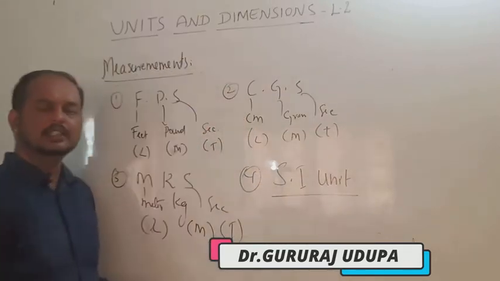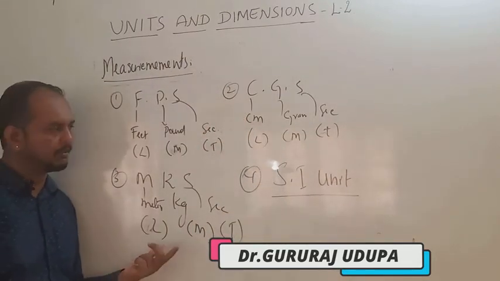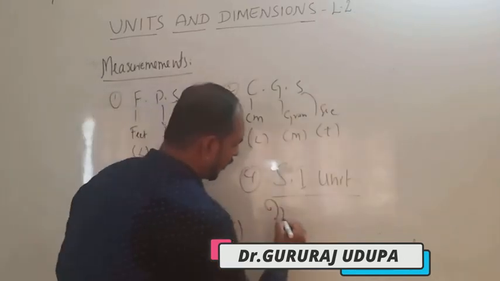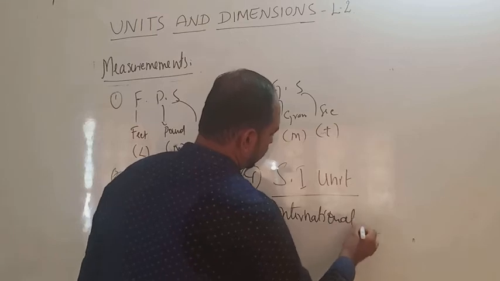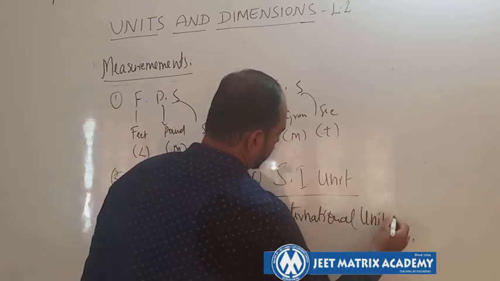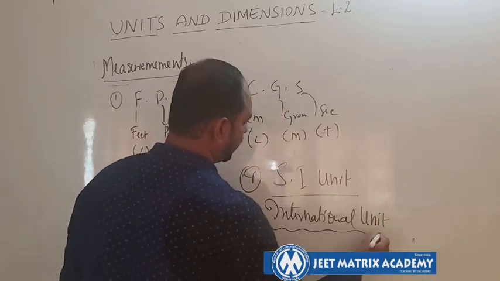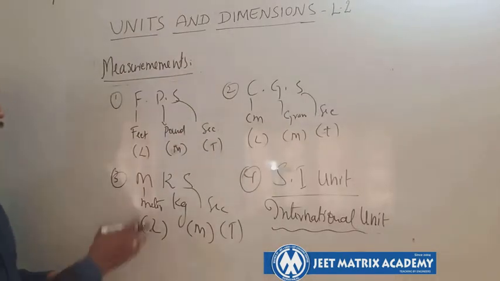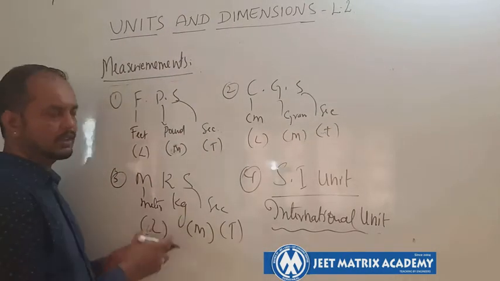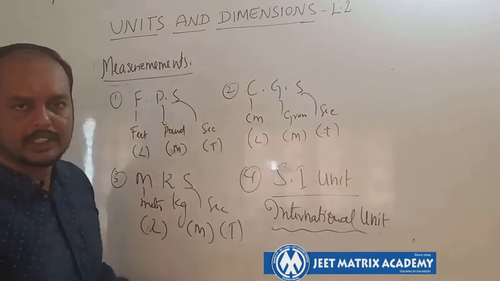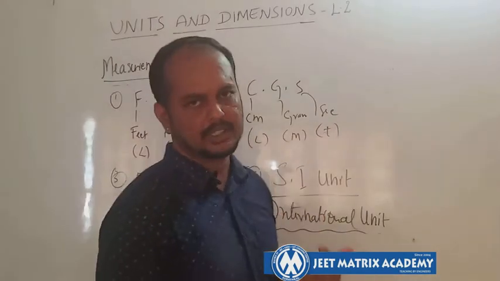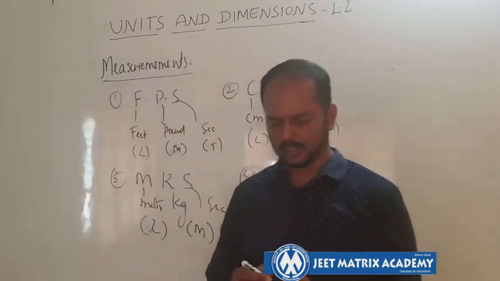SI means the international system of units. So these are the 5 systems. As the days go by, it has evolved in this way. At present we are using the standard SI system, the international standard unit.